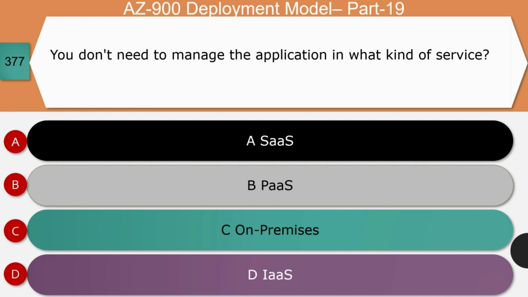Next question, you don't need to manage the application in what kind of service? Is it SaaS or PaaS or on-premises or infrastructure as a service? The right answer for this question is option A, that is software as a service. Let's see the reason. As we have seen in the last question, in software as a service, all application configuration for access control, configuration of initial data, and owning the data is under the control of a customer. SaaS application will be managed by the application vendor, including software update, bug fixes, and new feature releases. With that, customer need not manage anything from the application side, and so option A is the correct answer.